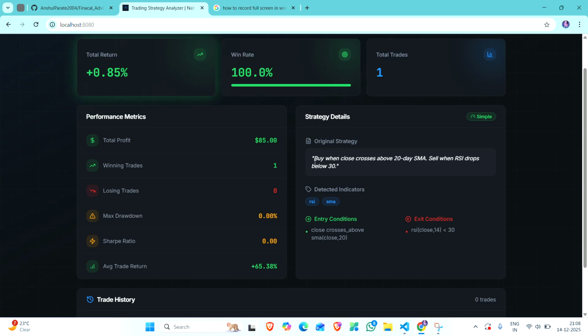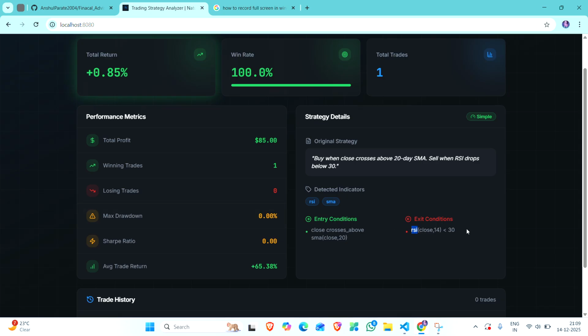What was our original text? Our original text was: buy when we cross above the 20 day SMA, sell when the RSI drops below 30. So the entry condition we got is close cross above SMA close 20, and the exit condition we got is RSI close comma 14 smaller than 30.